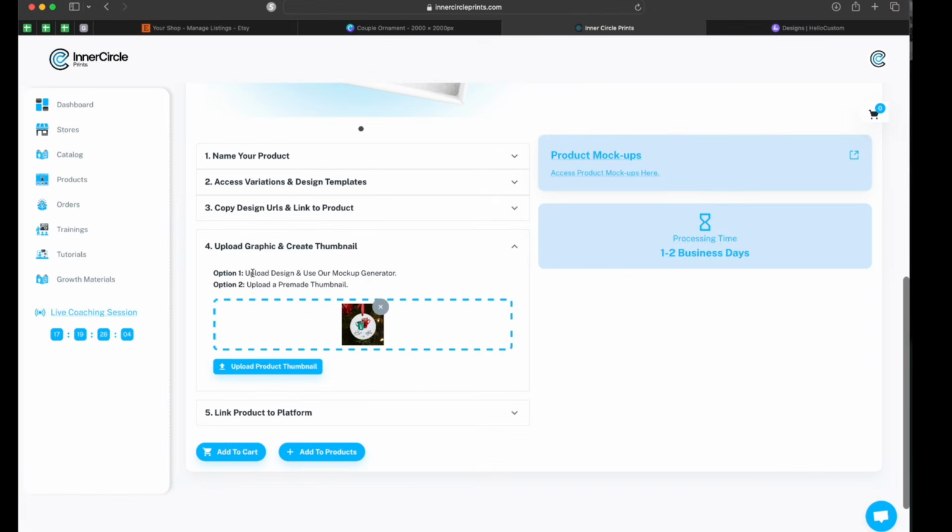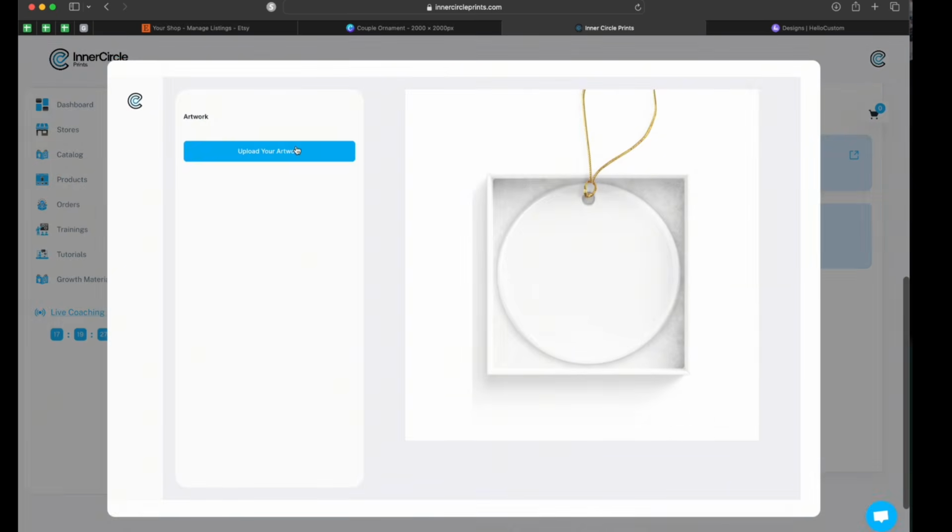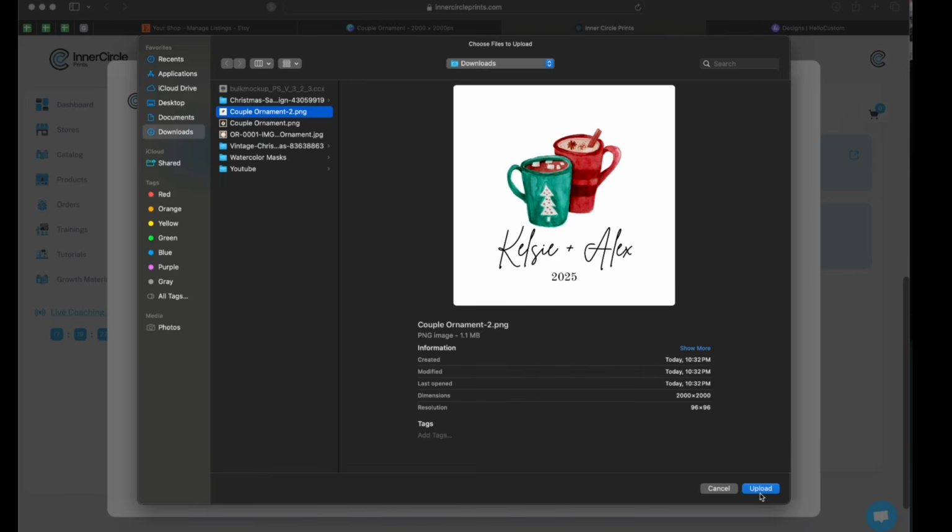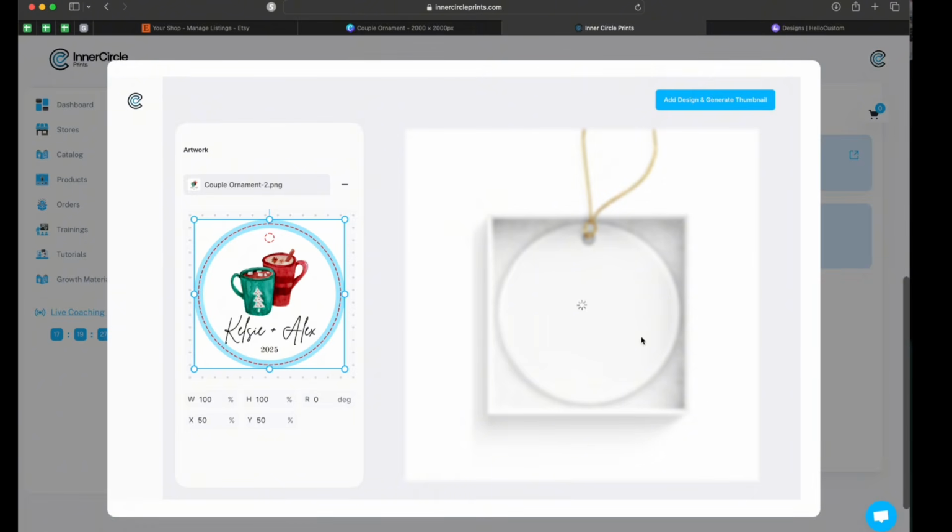Or if you do want to use the mockup generator, you'll just click this button. You'll need your downloaded artwork, upload my artwork, and then you'll be able to see the placement over here. In my experience, the ornaments will print a bit brighter than this. This does have a lowered opacity to show you realism, but I think maybe it's a bit too lowered and it will appear more like the artwork that you uploaded. But if you want to see the placement, you can do that.